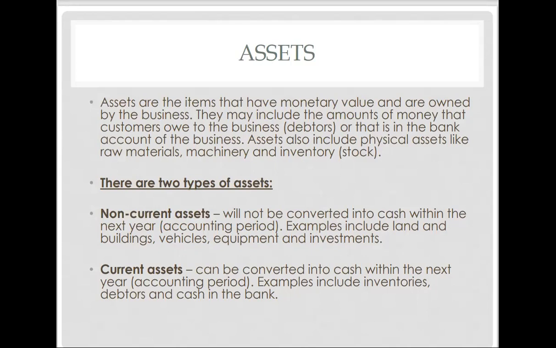Non-current assets will not be converted into cash within the next accounting year or financial period, which is 12 months. Examples include land and buildings, vehicles, equipment, and investments. So if you have a car, there's no way that you're going to sell your car this month and then buy another car and sell it the next month. Usually the period of a car will be more than a year. Then we have current assets, which can be converted into cash within the next year or accounting period. Examples include inventory, your debtors, and cash in the bank.